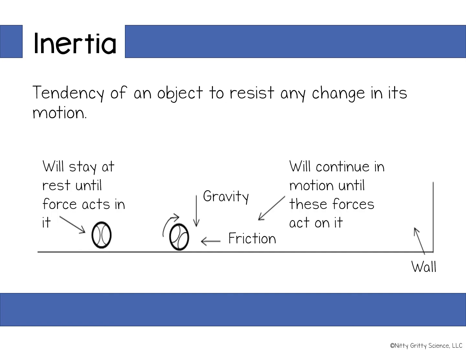Another example of the law of inertia, or Newton's laws, would be if you were pulling a wagon up a hill. It takes a lot of force to pull that wagon up the hill, but once you go up over the hill and start heading down, you will notice it actually takes effort for you to stop it or slow it down because it wants to keep moving in the same direction at the same speed.